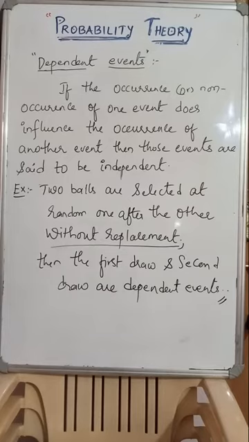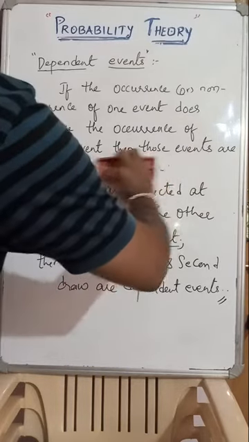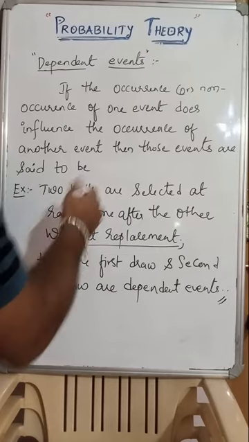Dependent events: if the occurrence or non-occurrence of one event does influence the occurrence of another event in a subsequent trial, then those events are said to be dependent.